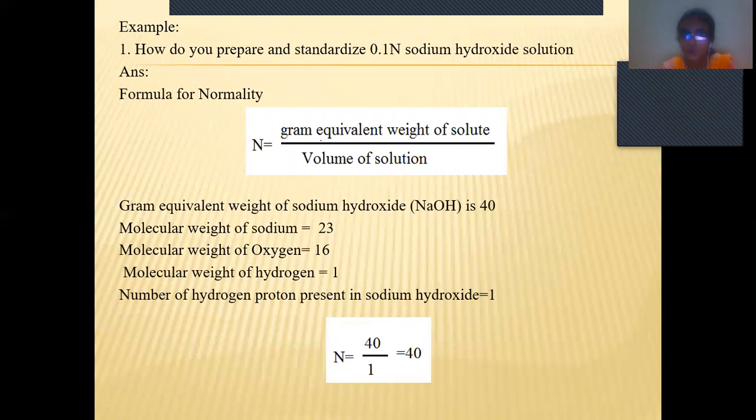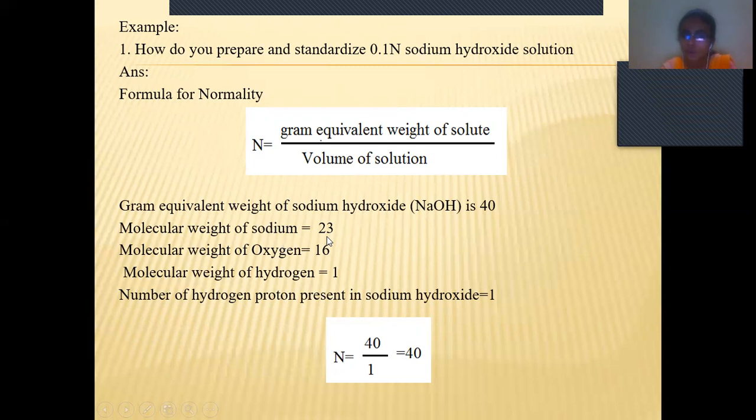We want a 0.1 normality sodium hydroxide solution. So here we have to use this formula: N is equal to gram equivalent weight of the solute by volume of the solution. First we have to know the gram equivalent weight of sodium hydroxide. The molecular formula is NaOH. What is the formula? NaOH.